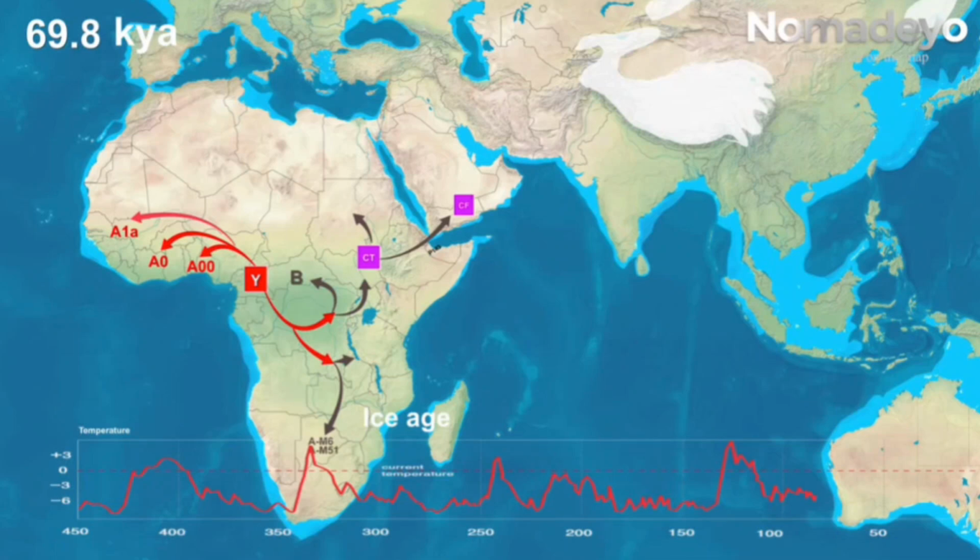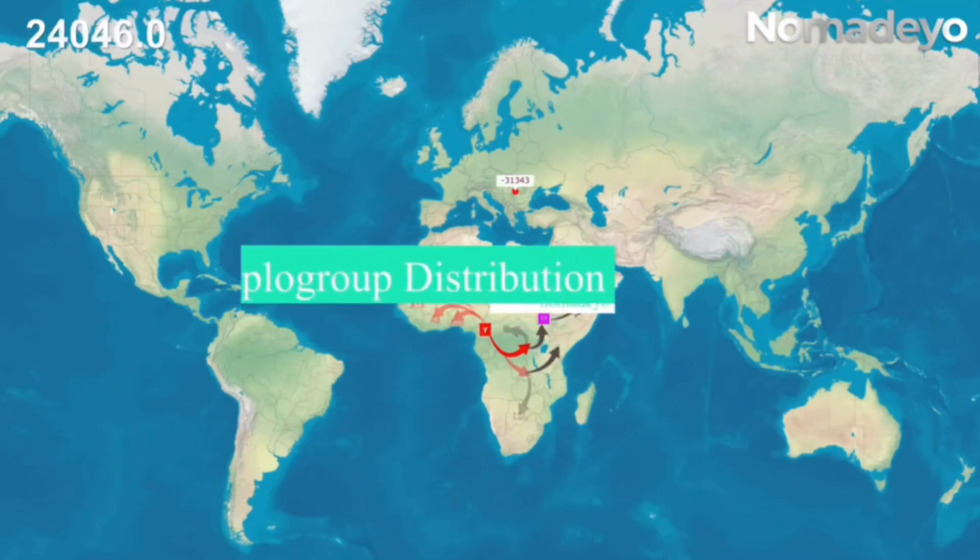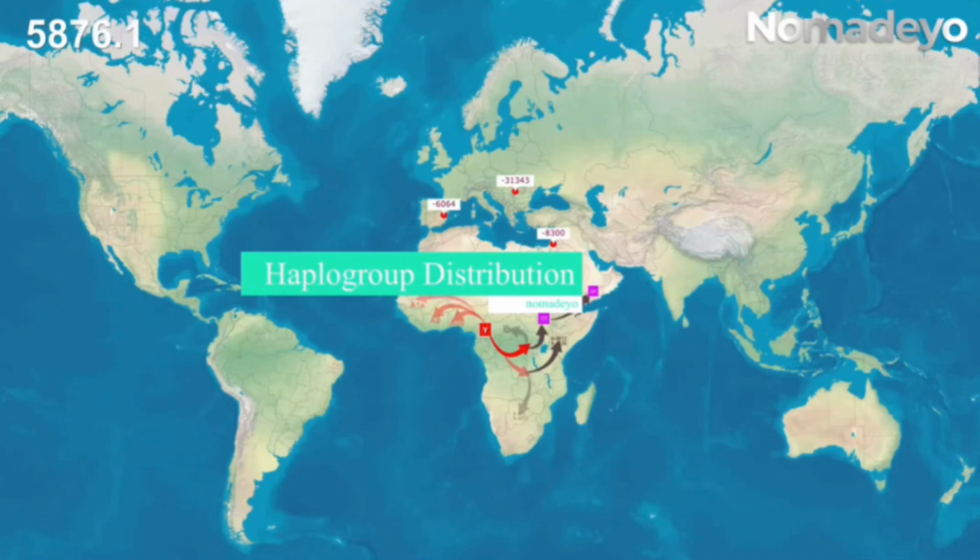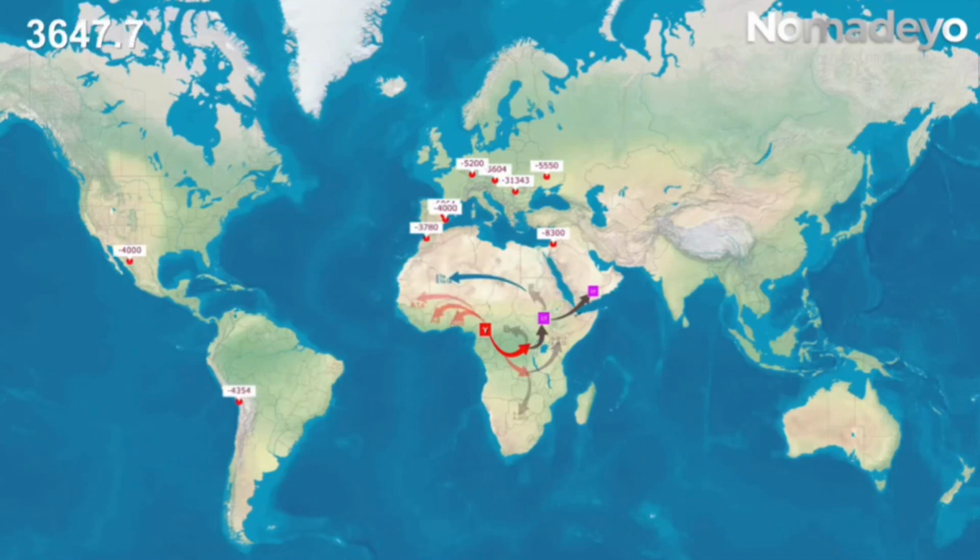Looking at the existence and distribution of the clade, most males from Eurasia, Oceania and the Americas are included in the CF haplogroup. The direct ancestor is CT and the direct descendants are haplogroups C and F. Haplogroup DE are brothers. No living haplogroup CF has been found to date. The screen you see now shows the location where the haplogroup CF gene group was discovered.